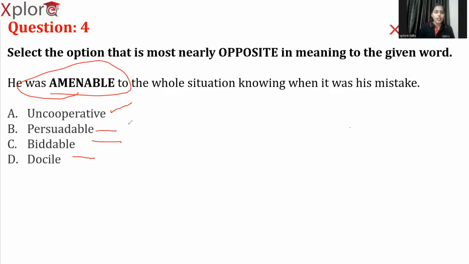So here, as you can see, there is another tip. Whenever you do not know the meanings of the words given to you, I'm not telling you that it works all the time, but in some cases, you can actually go with this approach. As you can see, all these three words hold a positive meaning, whereas this is the only one which is negative. So by that we can understand these three are not our answers and this one is our answer.